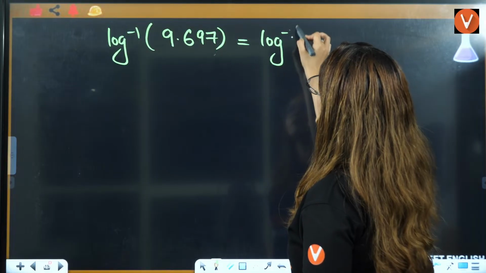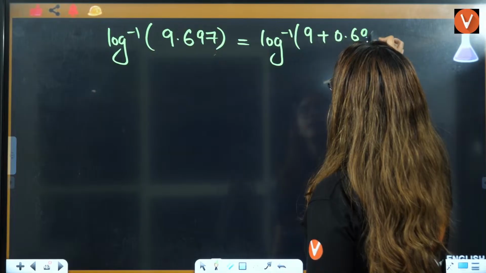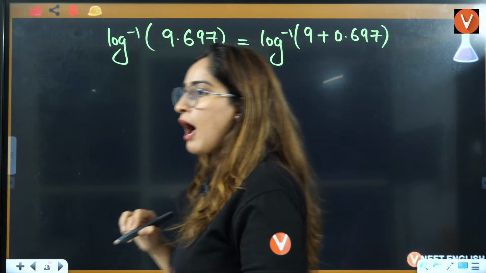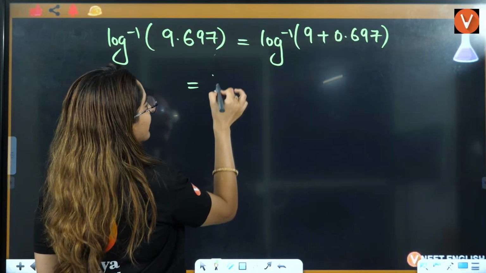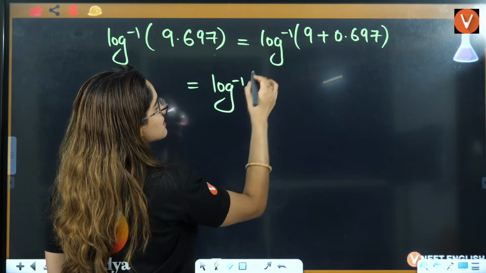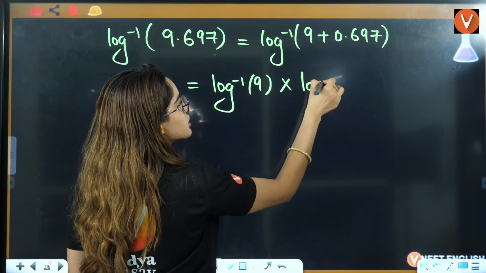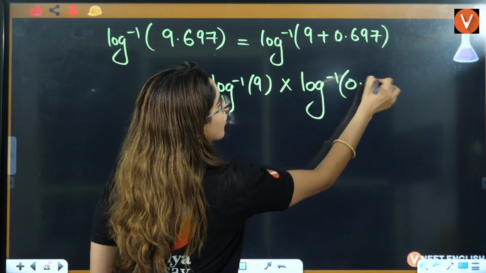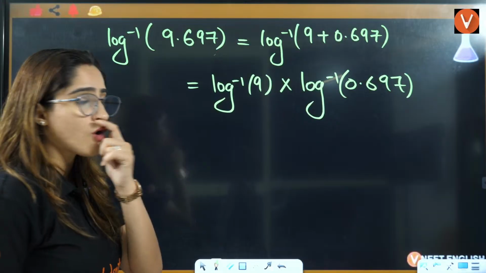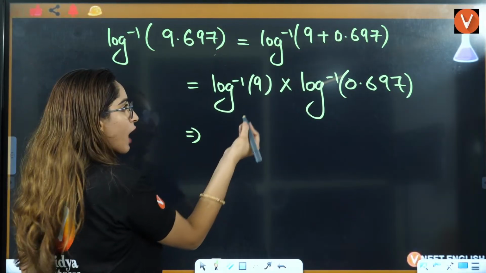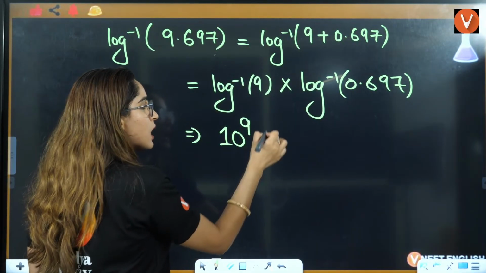Log inverse of 9 plus 0.697, right? This addition will be converted to multiplication because of the property. What is log inverse of 9? If you have this positive value, this will be 10 raised to the power 9, multiplied by